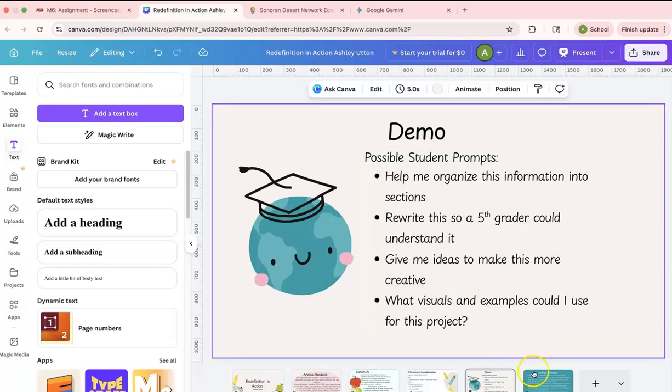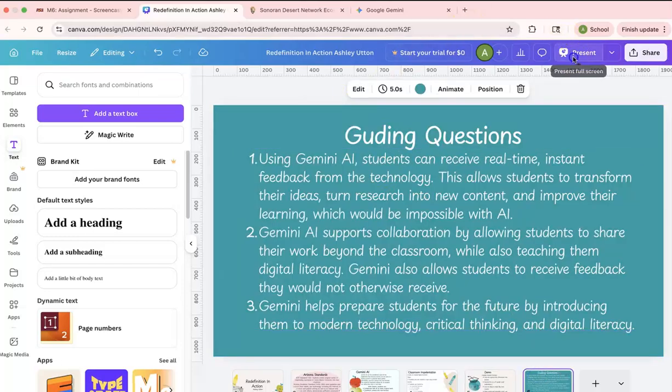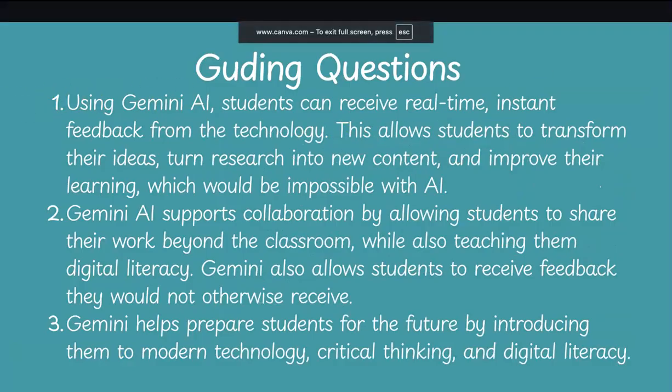But going back into our guiding questions, using Gemini AI, students can receive real-time instant feedback from technology. This allows students to transform their ideas, turn research into new content, and improve their learning, which would be impossible without AI. Gemini AI supports collaboration by allowing students to share their work beyond the classroom while also teaching them digital literacy. Gemini also allows students to receive feedback they would not otherwise receive.